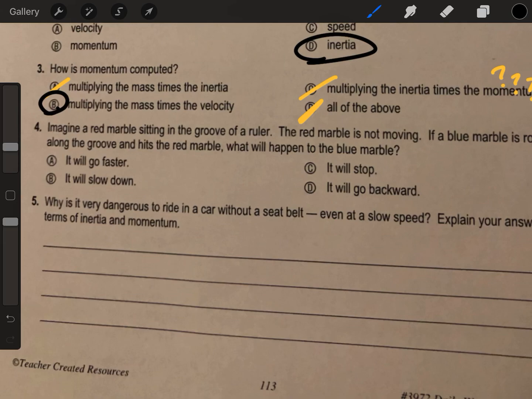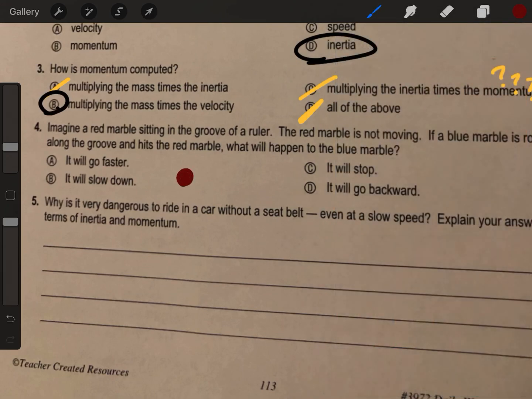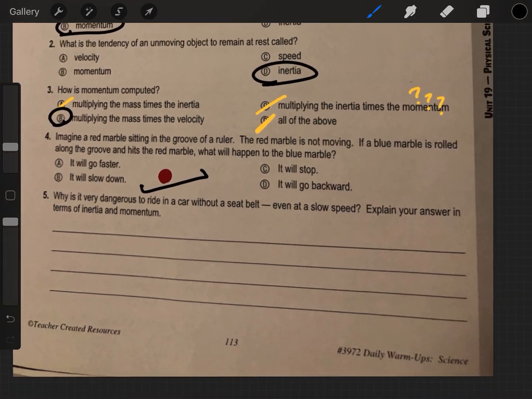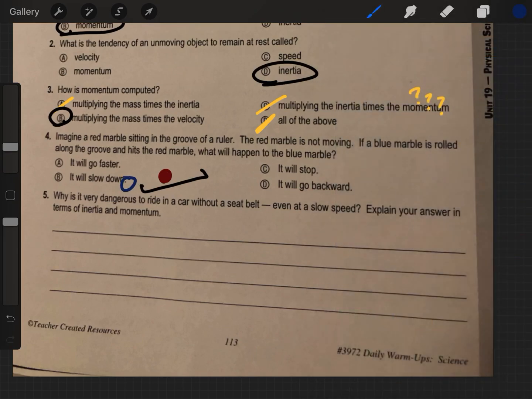Okay, let's think about this. Imagine a red marble is sitting in the groove of a ruler. That is not red. You know what? We need to get fancy up in here. We need red. Here's our red marble. And he's just chilling out in this little groove. Now, the red marble is not moving. If a blue marble is rolled in this groove, and it hits our red marble,